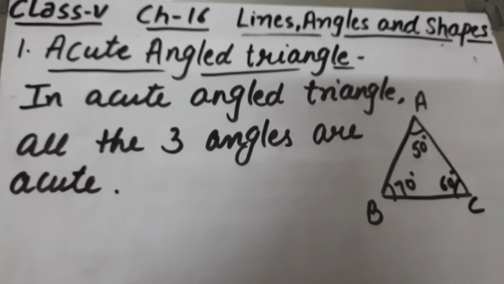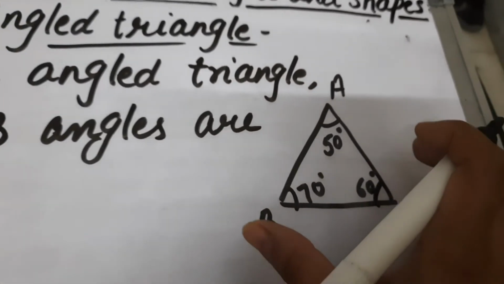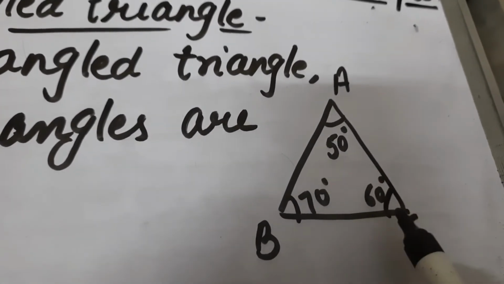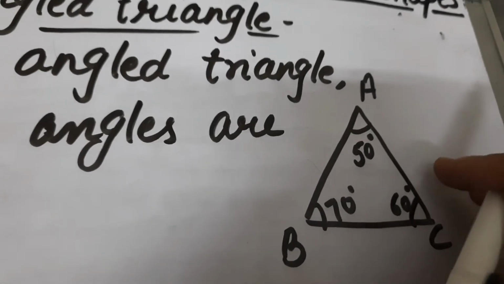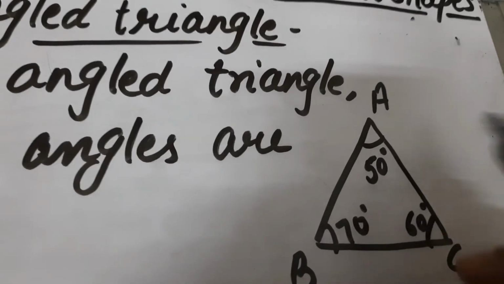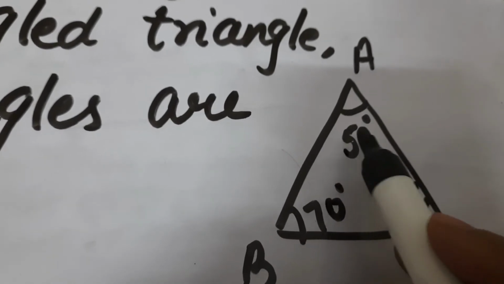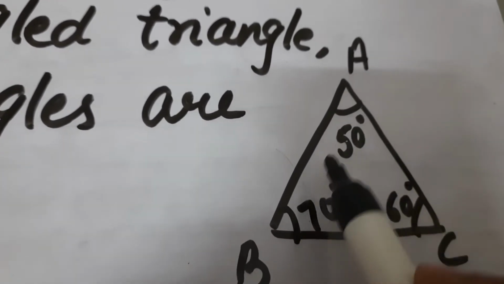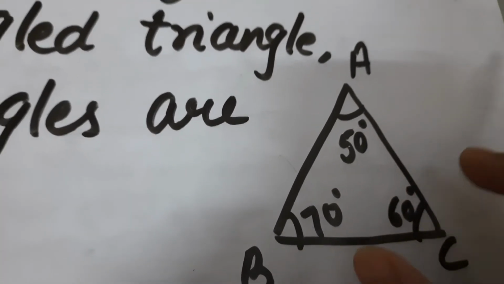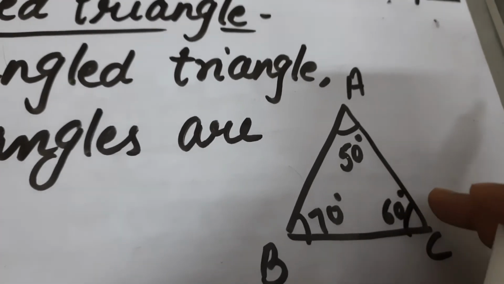First is acute angle triangle. In acute angle triangle, all the three angles of triangle are acute. Okay, in this triangle ABC, see, all the angles are acute, means the angles whose measure is less than 90 degree are called acute angles, that I have explained you in the video of angles. Here you can see that all the angles are less than 90 degree. That means all these angles are acute angles. So in acute angle triangle, all the angles are acute.